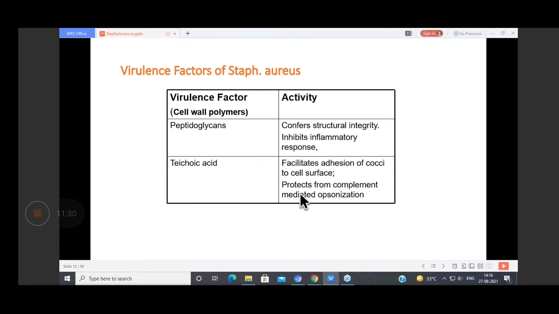Then there is teichoic acid on the cell wall. This teichoic acid helps in the adhesion of the cocci to the surface, and it protects the bacteria from complement-mediated opsonization. This is how the bacteria evade the immune system.